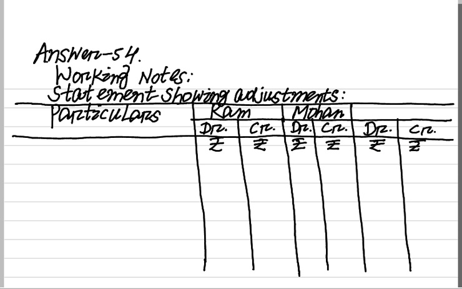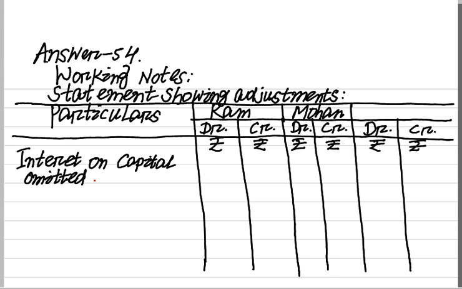Here both of them have omitted interest on capital at 5%.